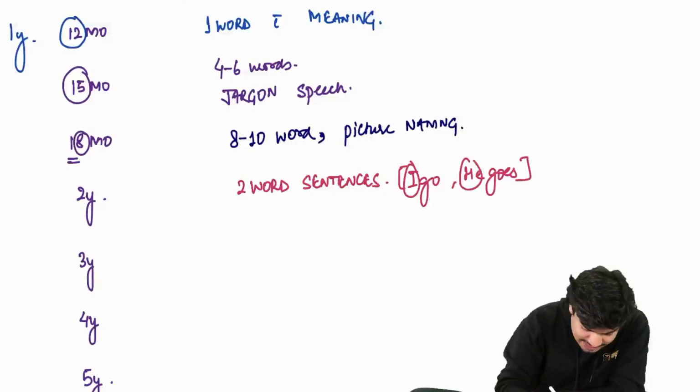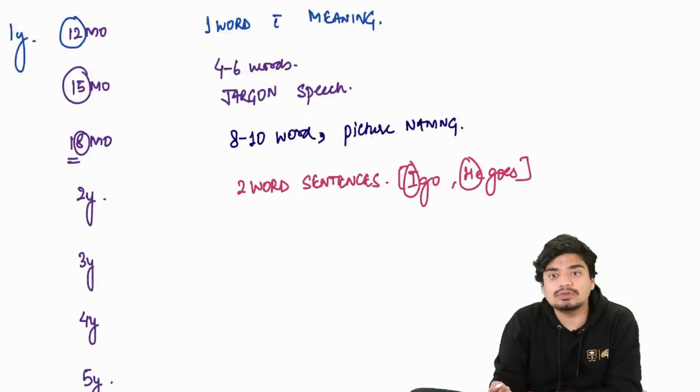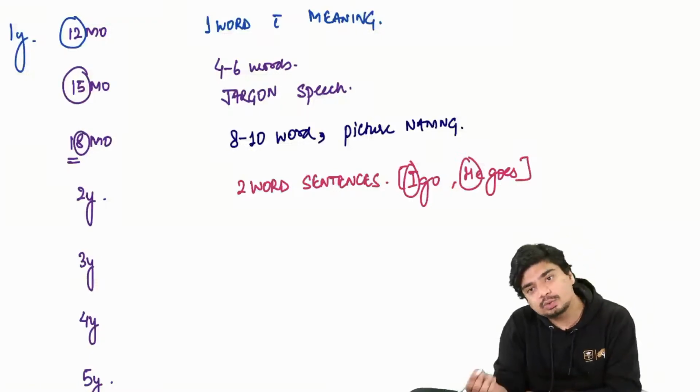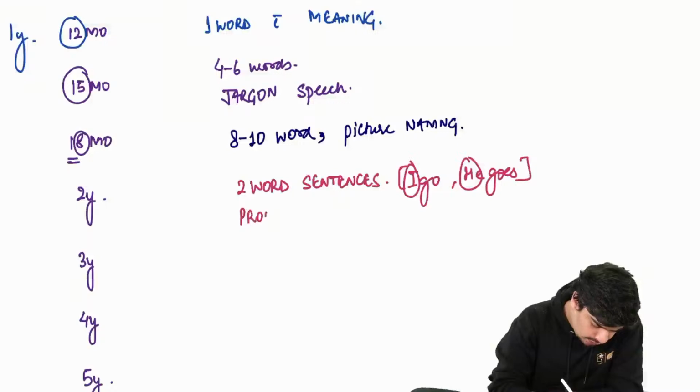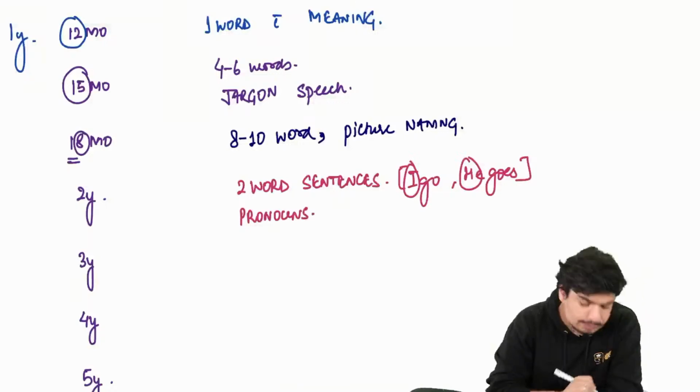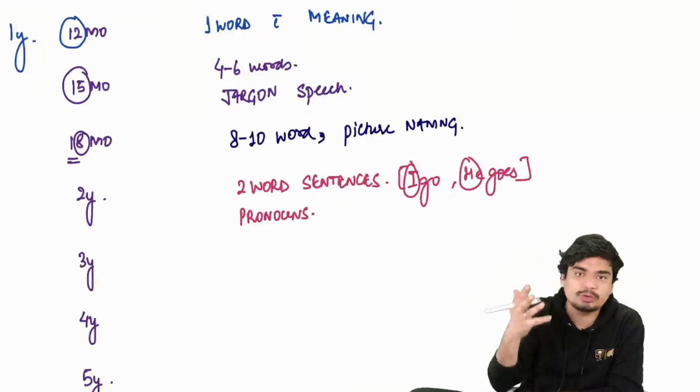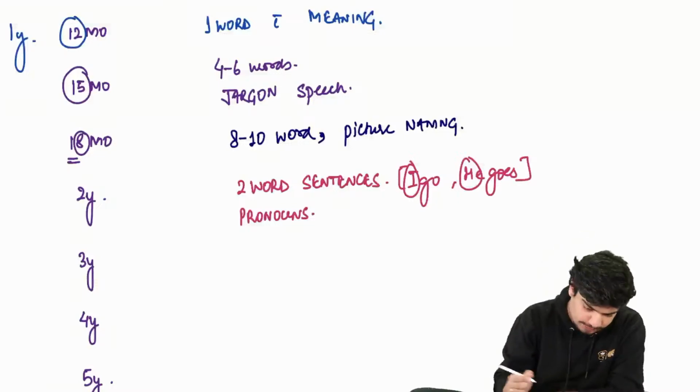What are this I and he? These are nothing but pronouns. So these pronouns will also start to come at 2 years of age. At 2 years, pronouns will also come.